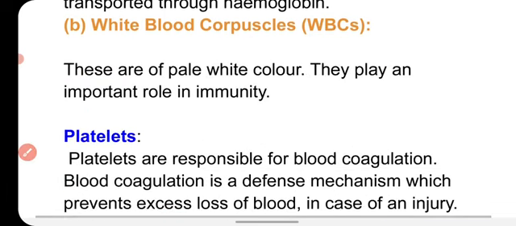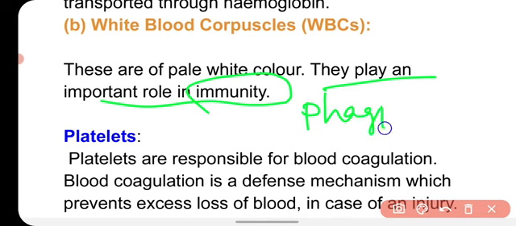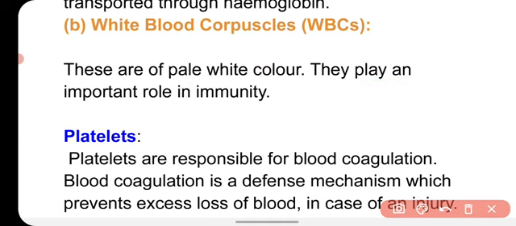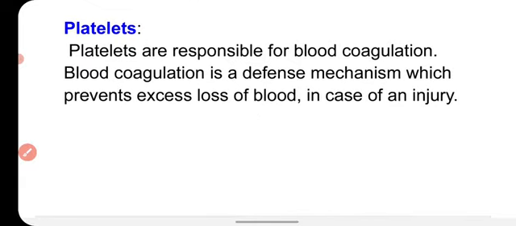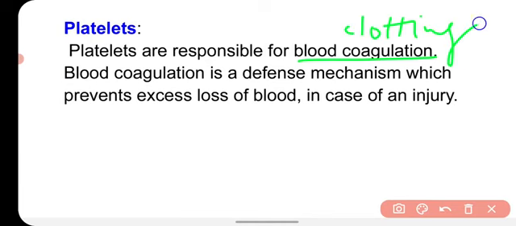White blood cells are white colored cells, and they play a very important role in immunity because white blood cells are phagocytic in nature. Phagocytic in nature means they engulf the foreign particles and pathogens, and hence they protect us from infection and diseases. Platelets are the cells which are responsible for blood coagulation. Coagulation is also known as clotting. Platelets are responsible for blood clotting or blood coagulation.